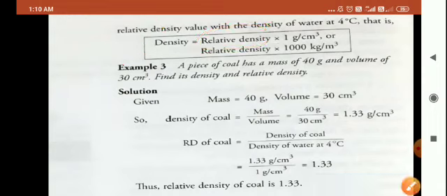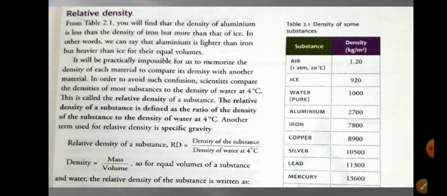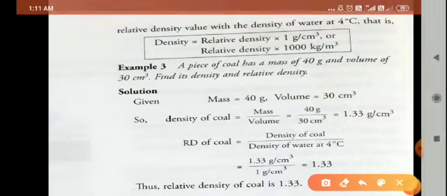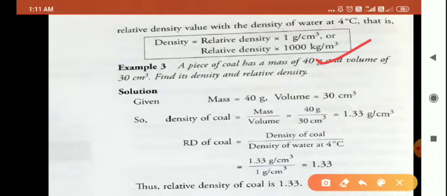Suppose you want your answer in the CGS system, then you will multiply the value of relative density with 1 gram per cubic centimeter, and if you want your density value in SI unit, then you will multiply by 1000 kg per cubic meter. Since I have already told you that the density of water at 4 degrees Celsius is either 1 gram per cubic centimeter or 1000 kg per cubic meter.